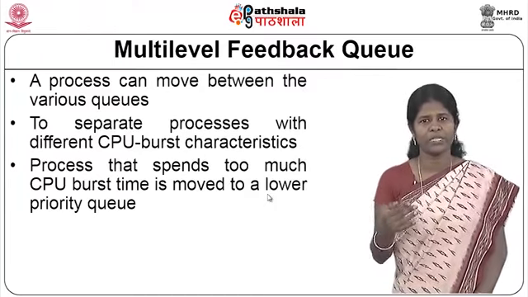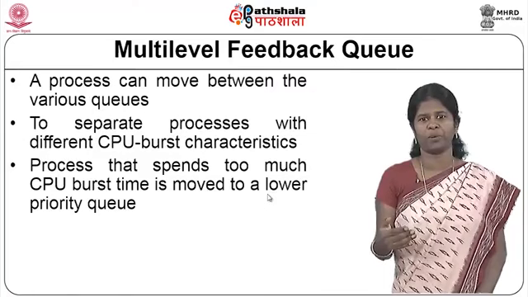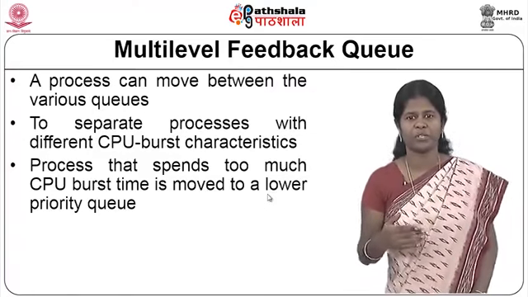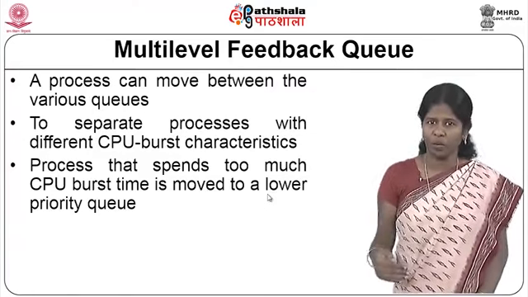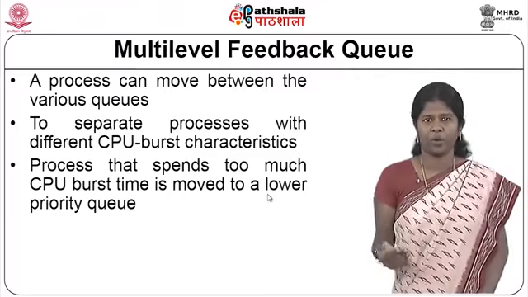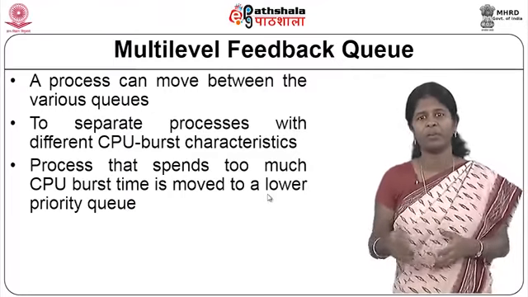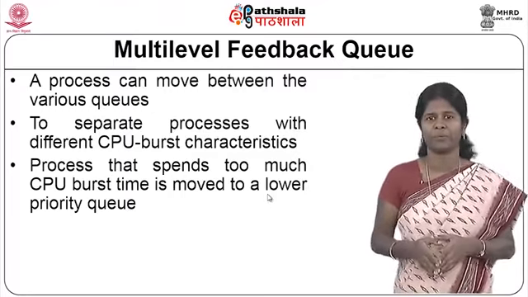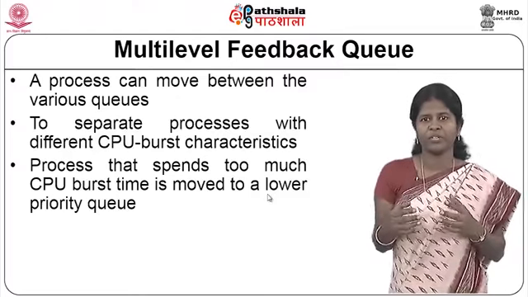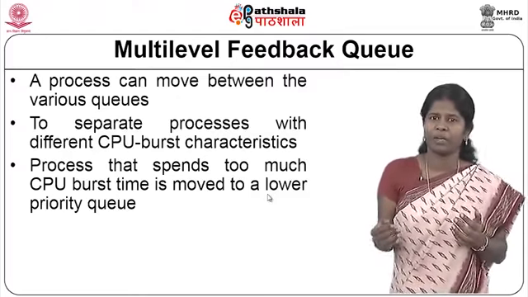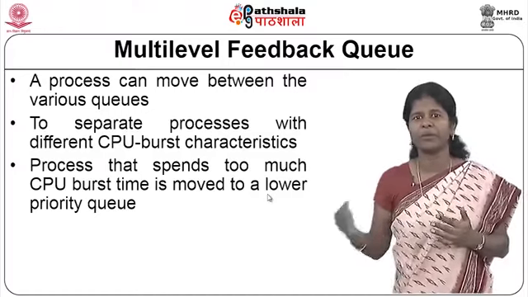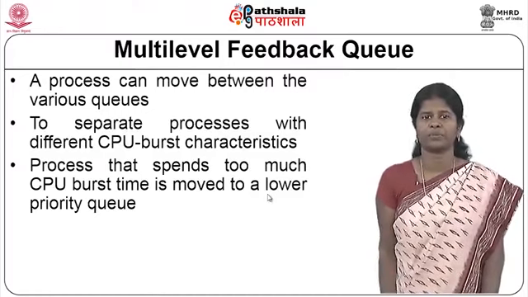So the process that spends too much CPU burst time, a CPU bound process, is moved to a lower queue compared to an IO bound process, because if a CPU bound process is given the CPU, it will make use of the CPU for a long amount of time and will not let other processes use the CPU.